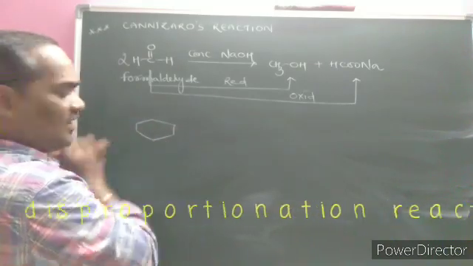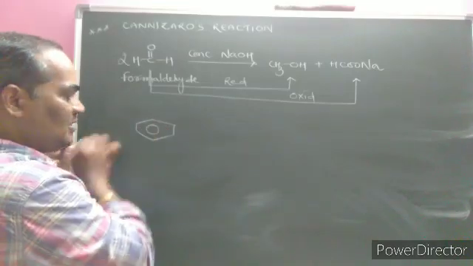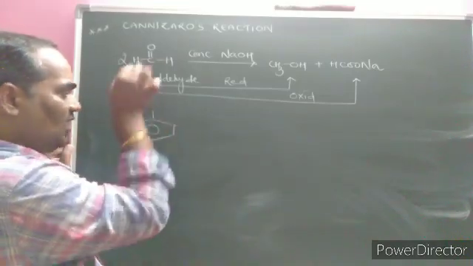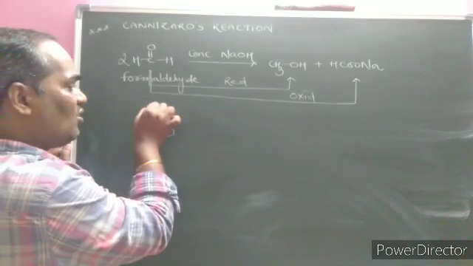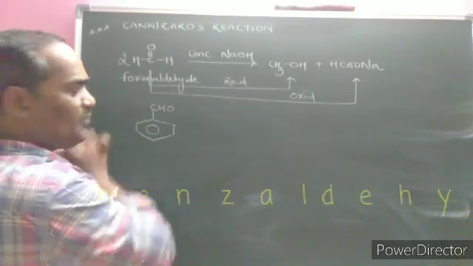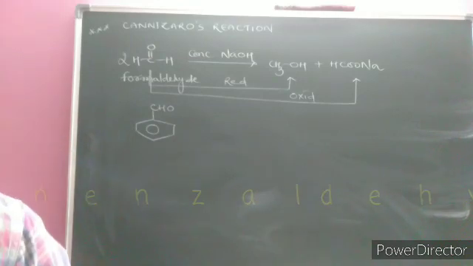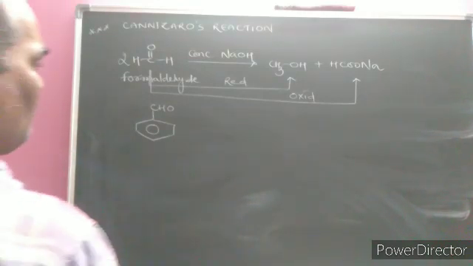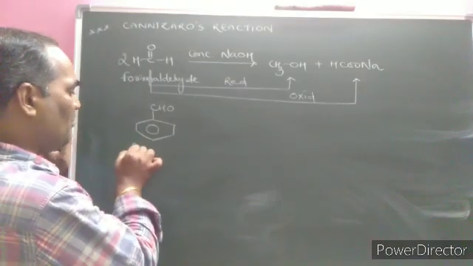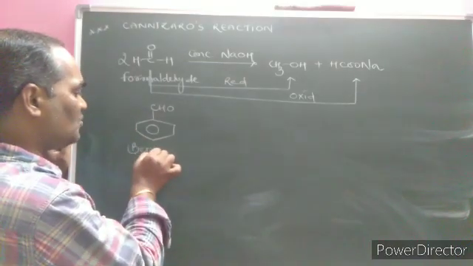Here is another example. A benzene molecule is there. Removal of the hydrogen from the benzene, we call phenyl. Here an aldehyde group is present. The carbon next to the functional group is called alpha carbon. In the alpha carbon atom, the 4 bonds are completed. There is no alpha hydrogen atom. Benzene carbaldehyde is also called